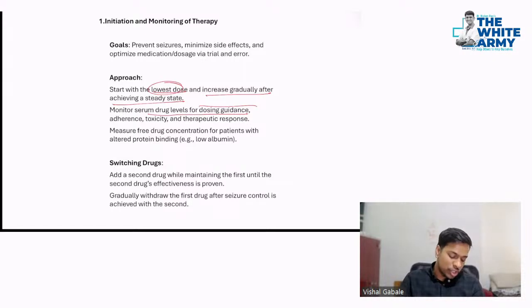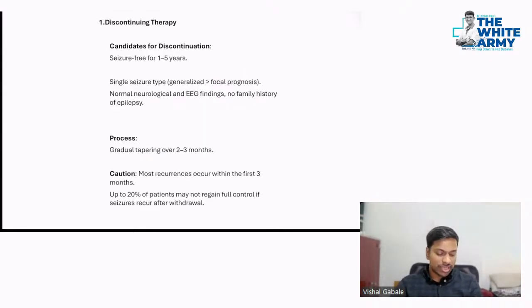Okay, then measure free drug concentration for the patients just to check the drug effect, and gradually switch the drugs. Okay, then when do we discontinue therapy? Remember this very, very important point: once epilepsy, not always epilepsy. So if the patient is seizure free for 1 to 5 years, then you can stop.